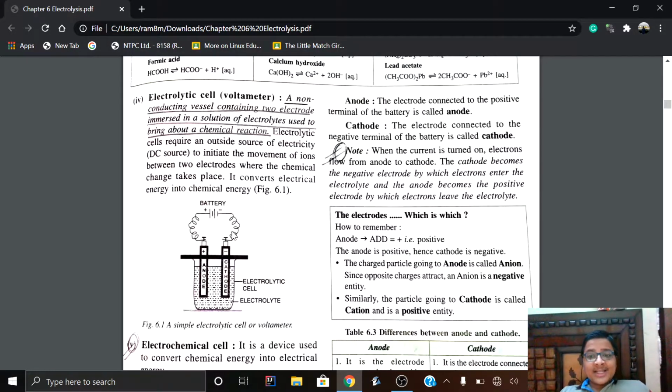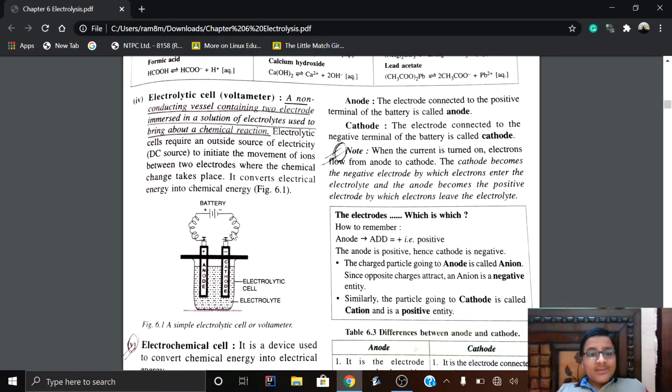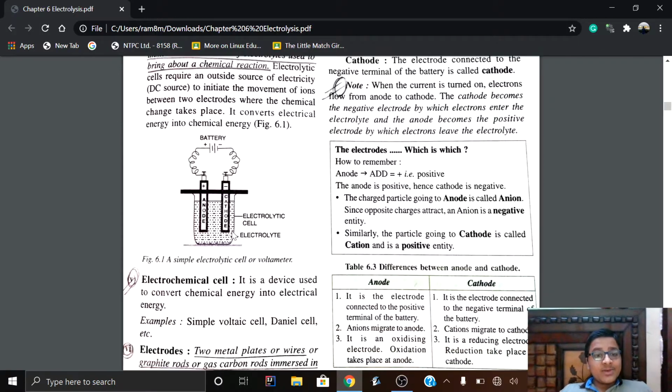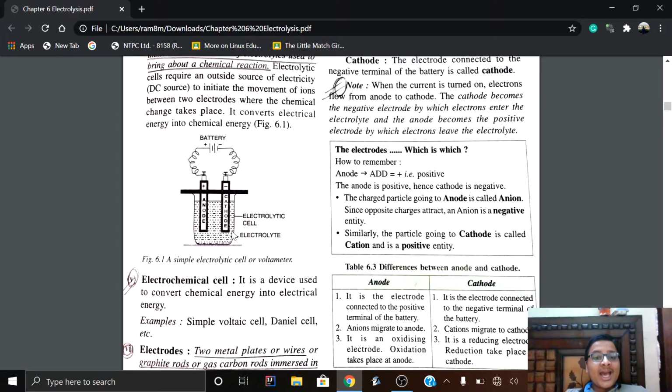So, the electrolytic cell can be defined. It contains two electrodes immersed in a solution of electrolyte, which is used to bring about a chemical change. The electrolytic cell requires only a DC source, not an AC source, because with an AC source the cathode and the anode would change alternately, defeating the purpose of our experiment. It converts electrical energy into chemical energy, and two different substances are produced at the two different electrodes.